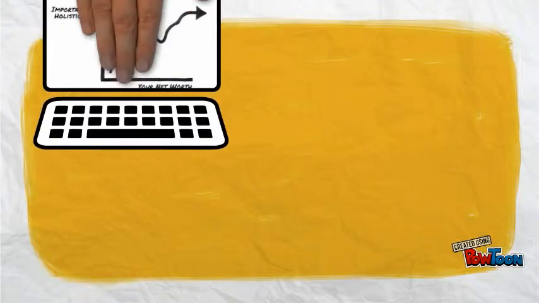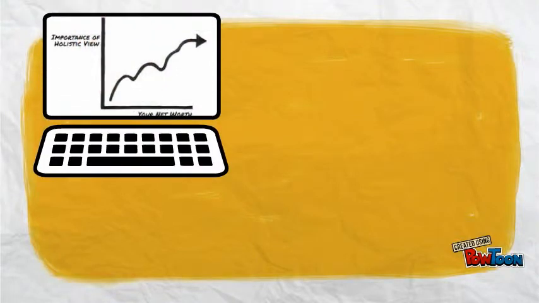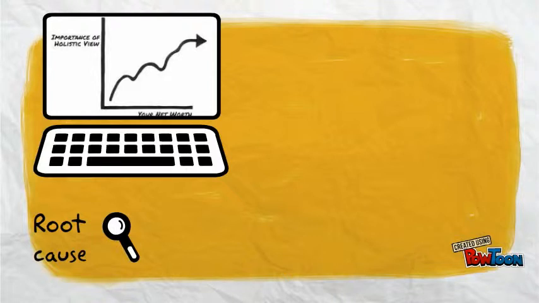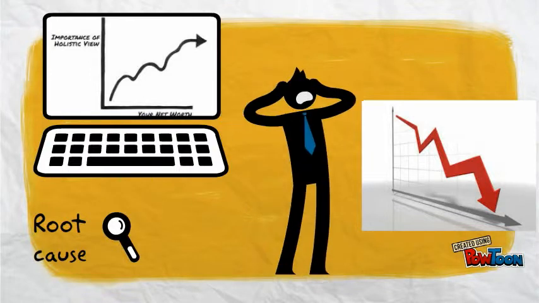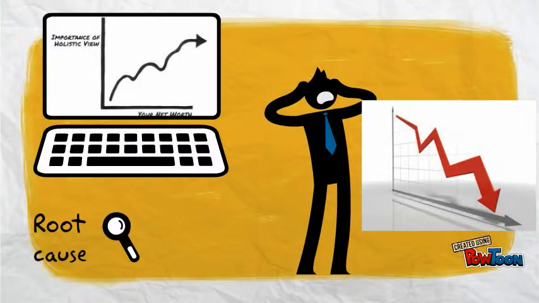How to get a holistic view of operations in a single click? How can you get to the root cause of low production yesterday, or how can you know why you have not achieved your target last month in just a few seconds? Are you a victim of recurring problems in your operations?